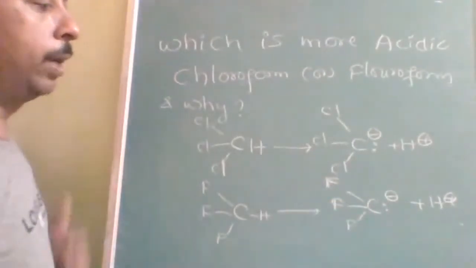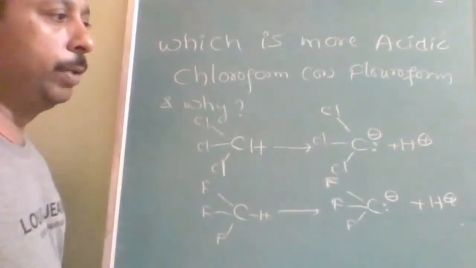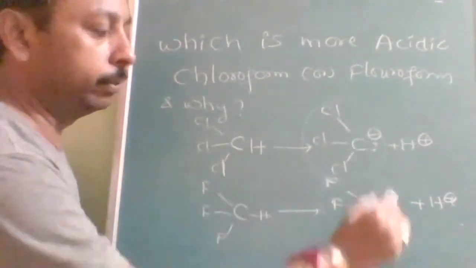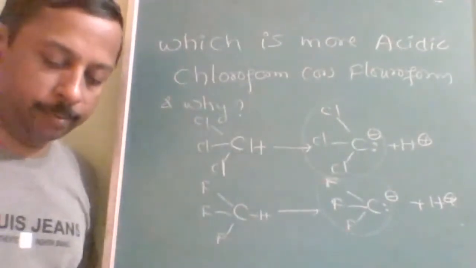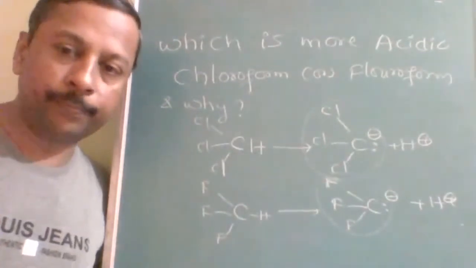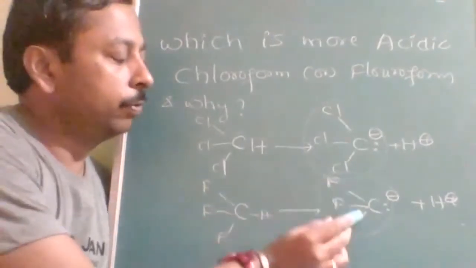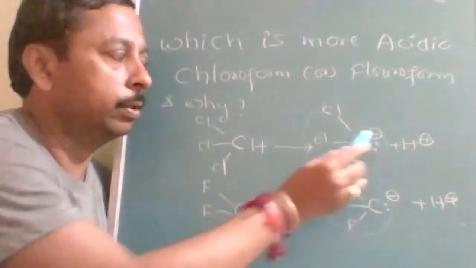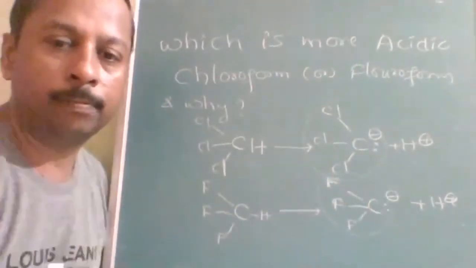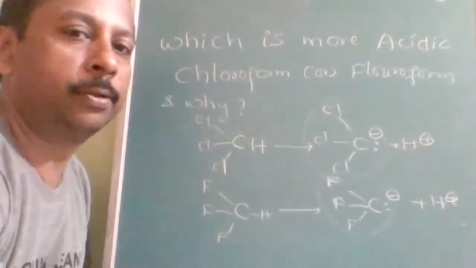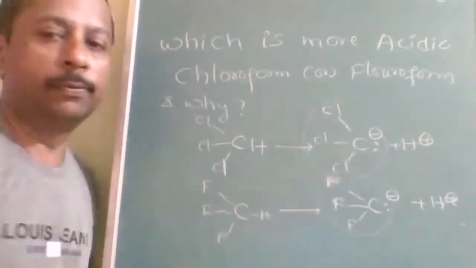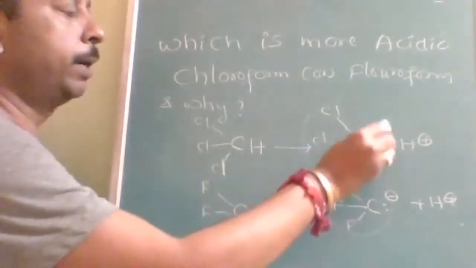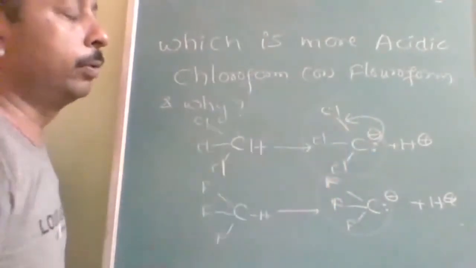So where is the back bonding and resonance and stability improved? Back bonding is possible here or here. Chloroform or fluoroform anion, which carbanion is more stable? This is more stable. The anion formed from chloroform is more stable because it can participate in back bonding with the chlorine.